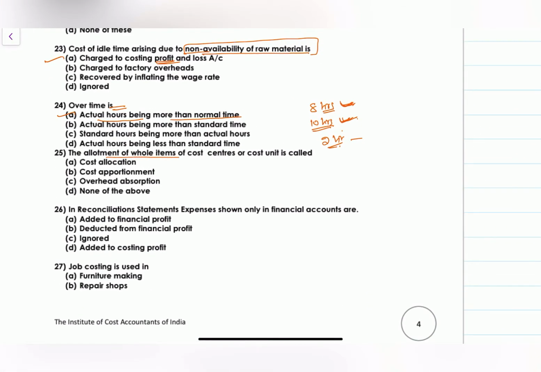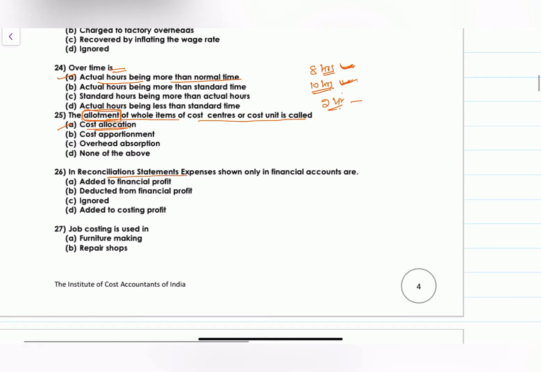Allotment of whole items of cost centers or the cost units is called allocation. Here only the word is saying allocation. You use the same allocation. In a reconciliation statement, expenses shown only in the financial accounts. See, only in the financial accounts what we will show, interest element we will show in the financial accounts but not in the cost accounts.